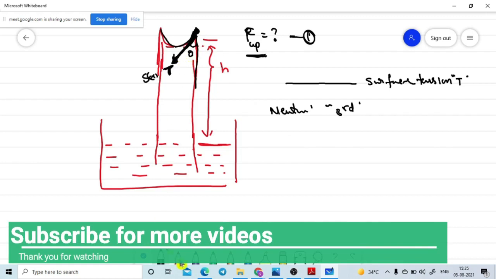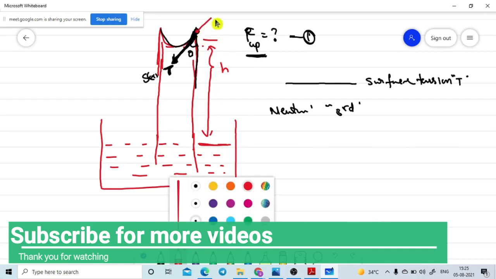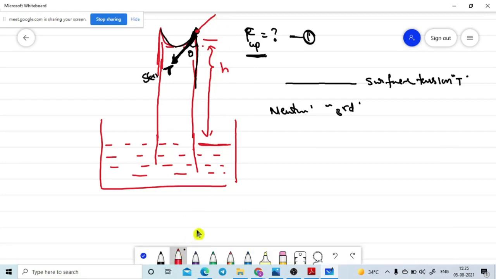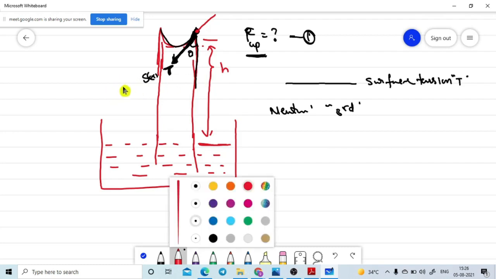According to Newton's third law, at the same point there must be a force in the opposite direction. Is it correct or not? Hello. Yes, sir. That force we don't know. That is simply named the reaction force. So by Newton's third law, one of the forces we can take as the action force.